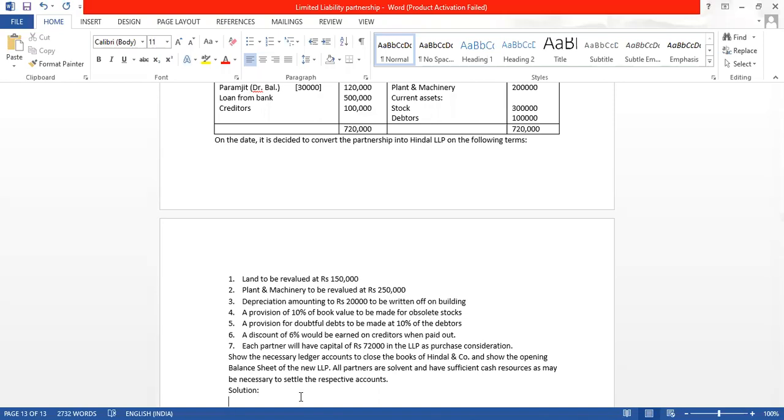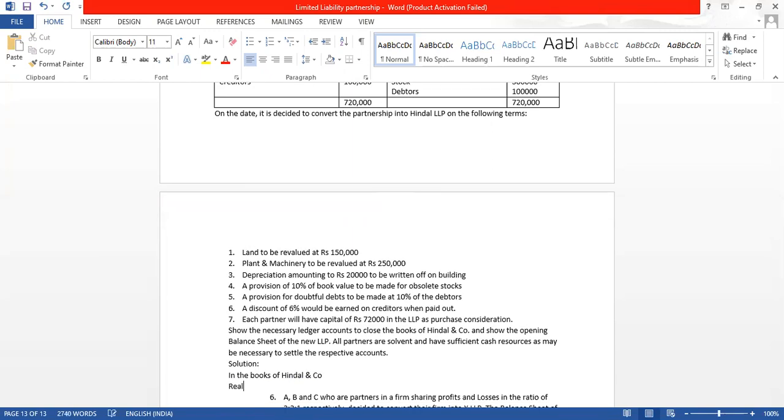Okay, so they want us to prepare the ledger accounts in the books of Hindal and Company. This is the partnership which is getting closed. We have to prepare the realization account.